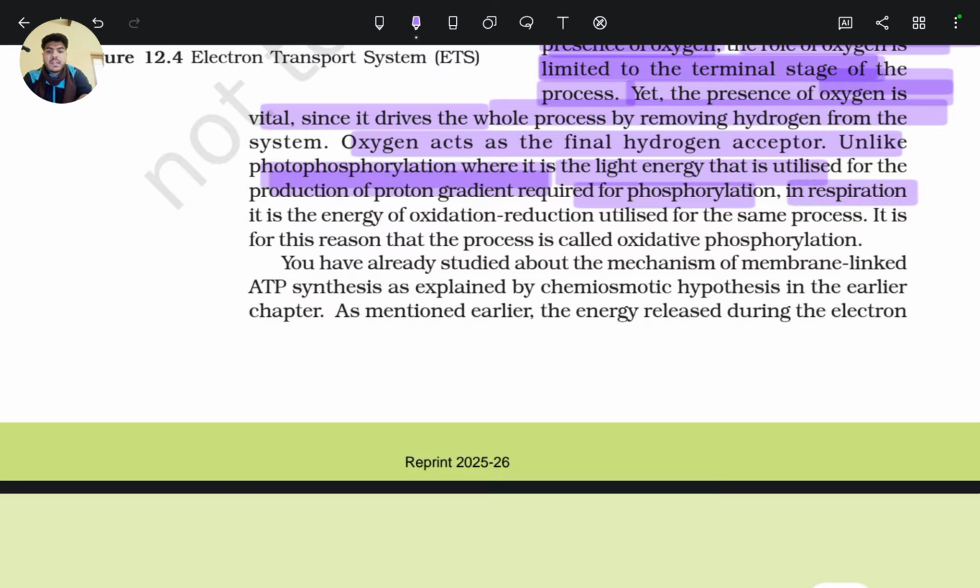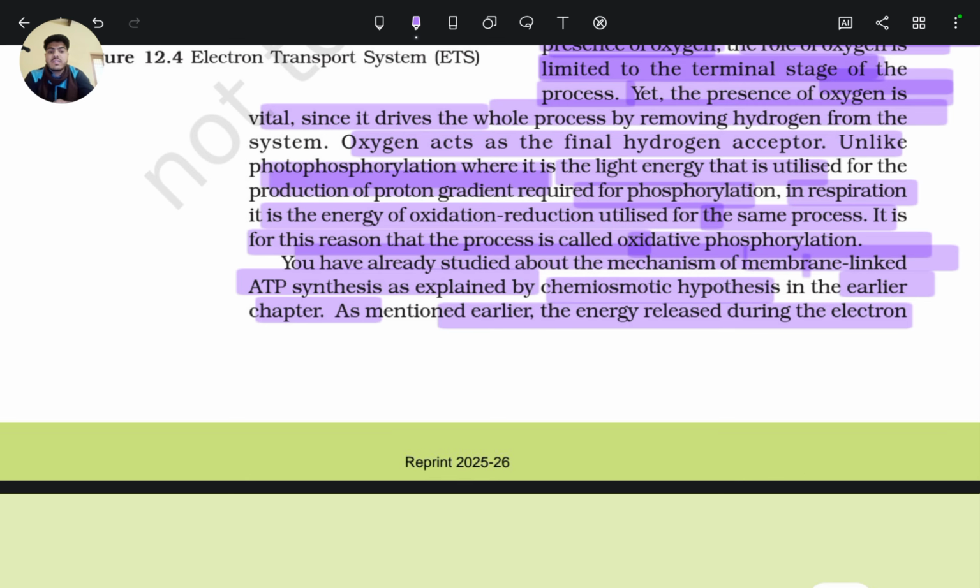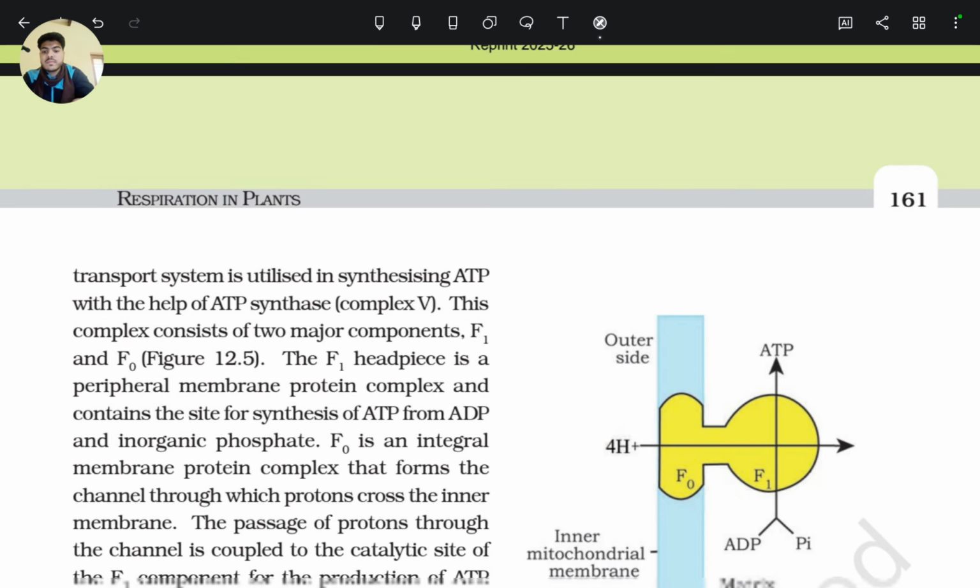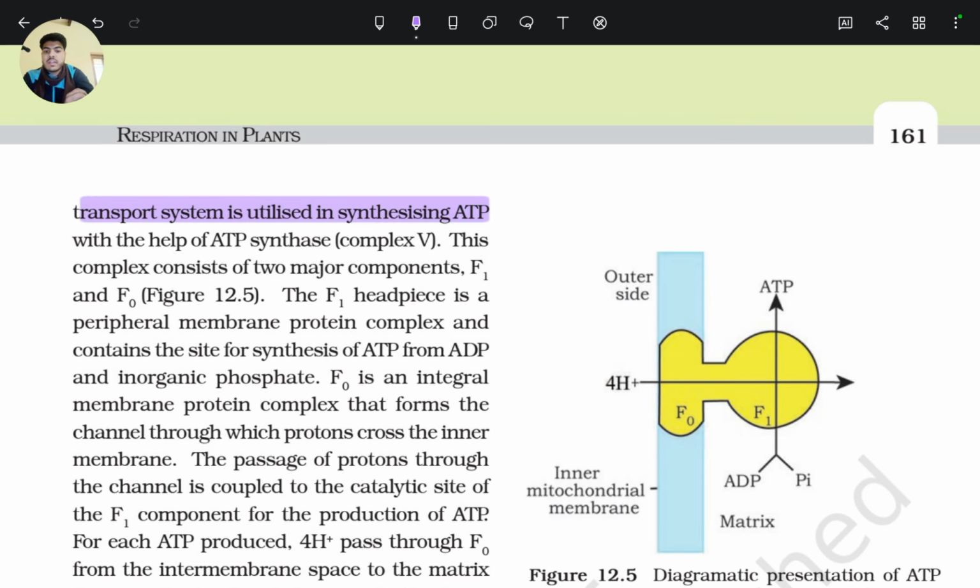In respiration, it is the energy of oxidation-reduction that is utilized for the same process. It is for this reason that the process is called oxidative phosphorylation. You have already studied the mechanism of membrane-linked ATP synthesis as explained by the chemiosmotic hypothesis in the earlier chapter. As mentioned, the energy released during the electron transport system is utilized in synthesizing ATP with the help of ATP synthase, that is complex 5.